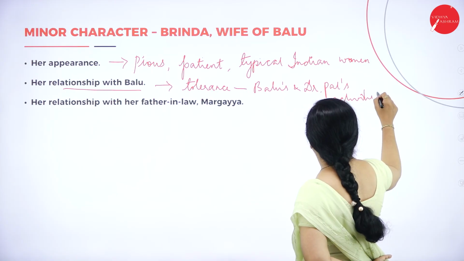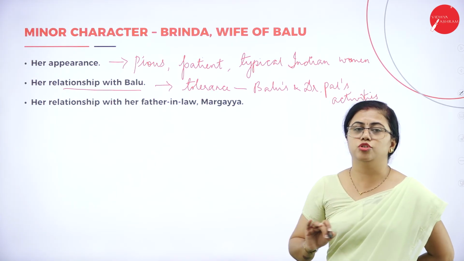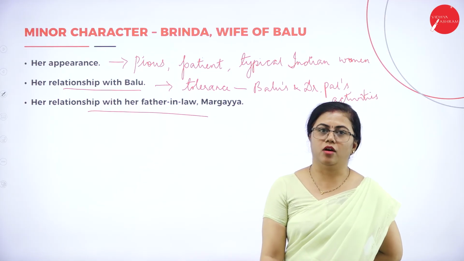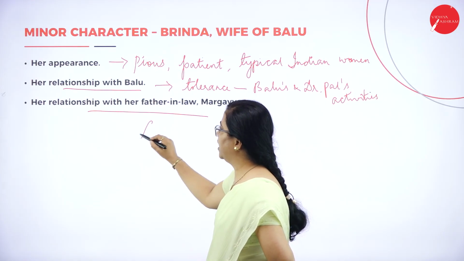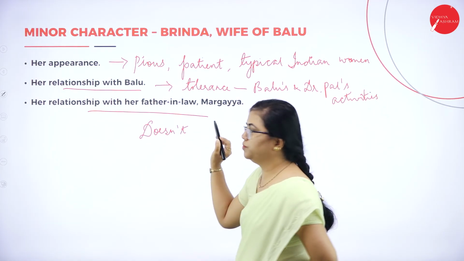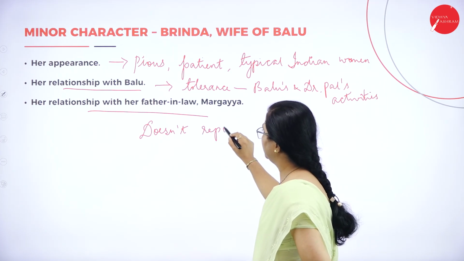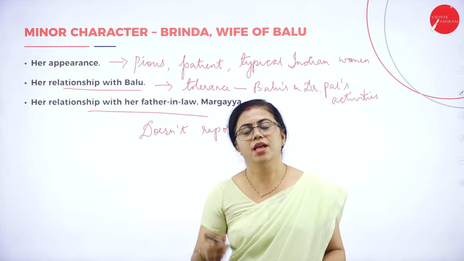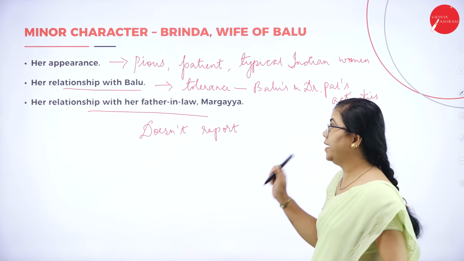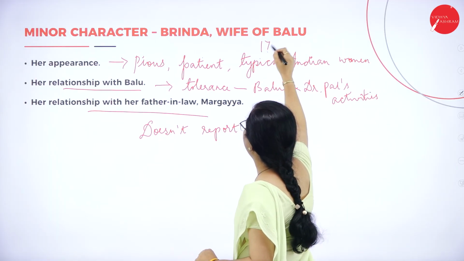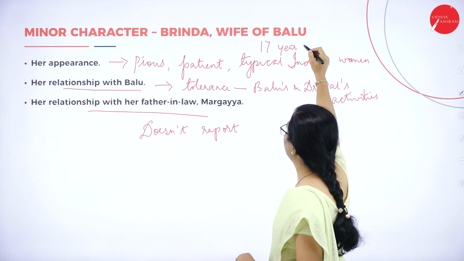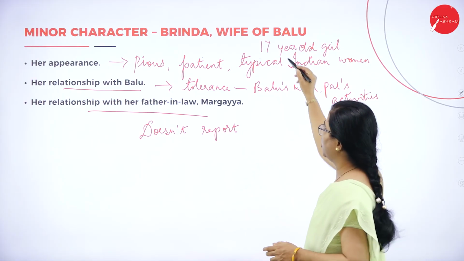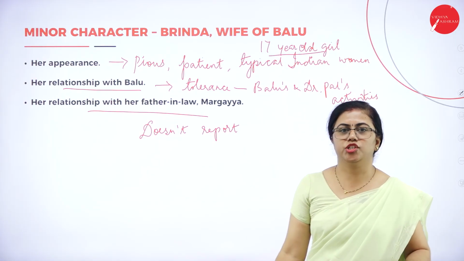You can also write she doesn't report anything to Margaya. That can be written when you are talking about the relationship with the father-in-law. She doesn't report anything about Balu's activities. That can be mentioned over here. She has a child in the novel, that can also be mentioned when you're writing about it. And most importantly, she's just a 17-year-old girl who has got married. This you have to mention because it is specifically mentioned in the novel.